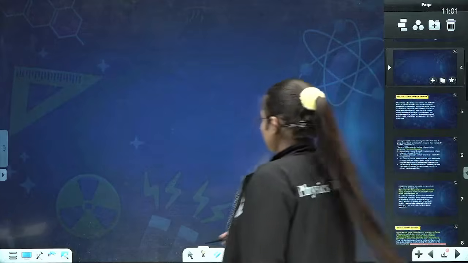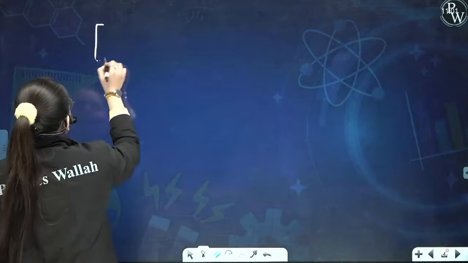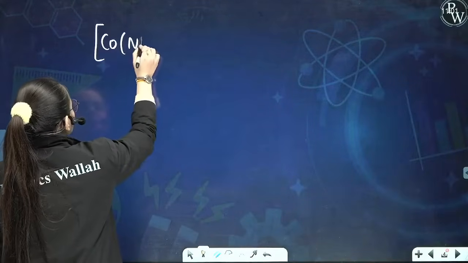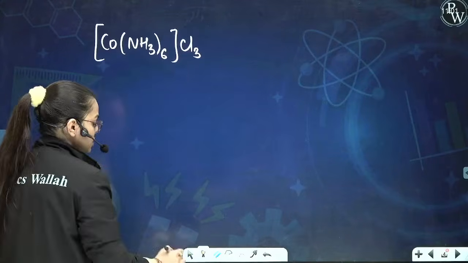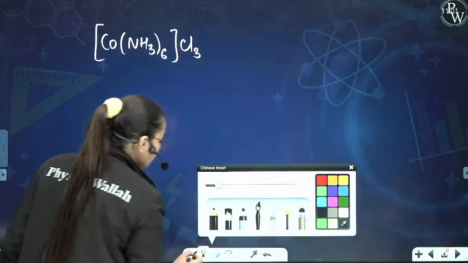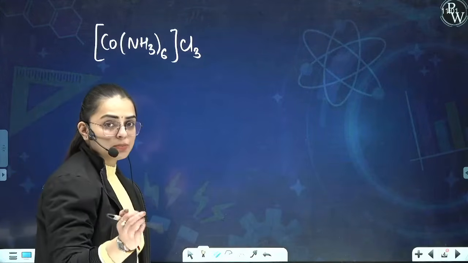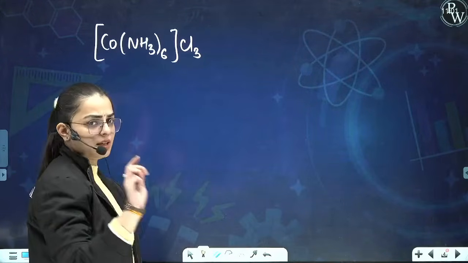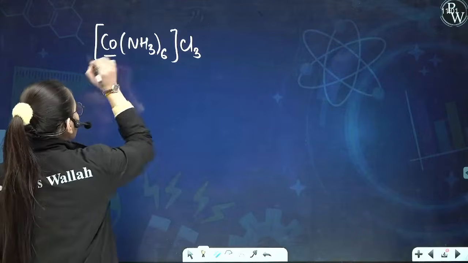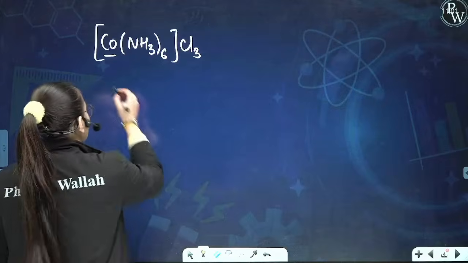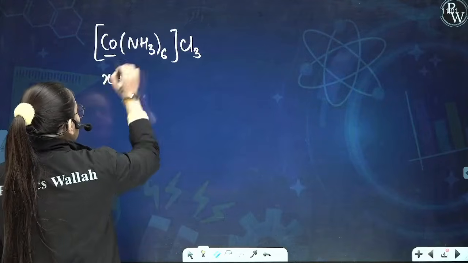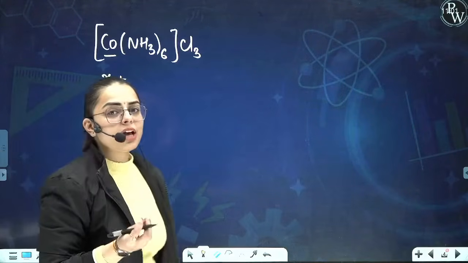I gave you this case where we have Co(NH3)6 and we have Cl3. Am I right? Now, in order to calculate the oxidation state or the oxidation number, oxidation state or oxidation number is the same thing, right? If we need to calculate the oxidation state for cobalt, we let the oxidation state for cobalt be X. Now, X plus, what is the charge on ammonia, NH3?